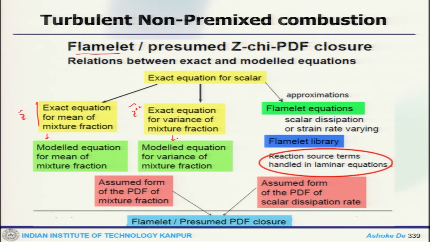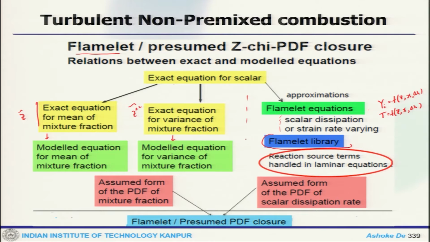Now, from the scalar we have Flamelet equations where all our mass fractions become functions of Z, scalar dissipation rate, and possibly delta H if it is a non-adiabatic system. Temperature is also a function of Z, chi and delta H. So, using the scalar dissipation or the varying strain rate, we get the Flamelet library.